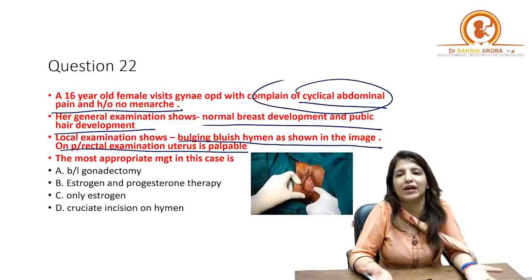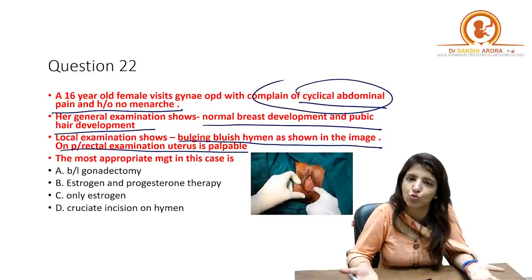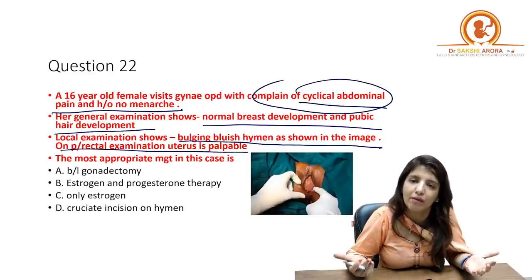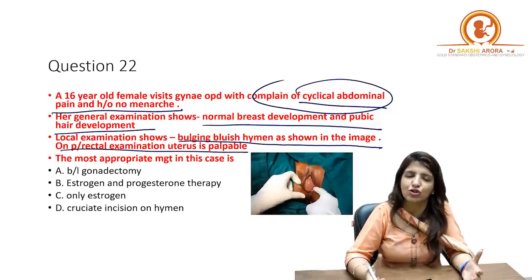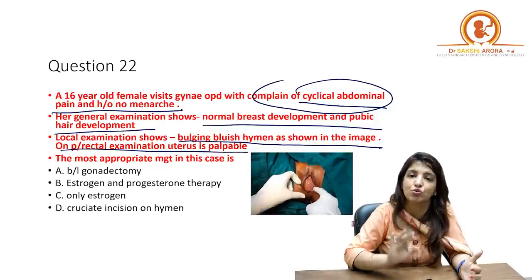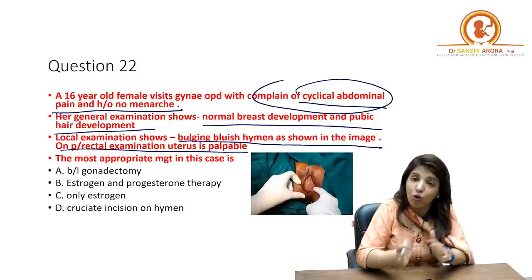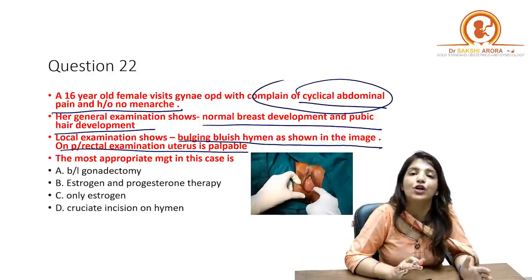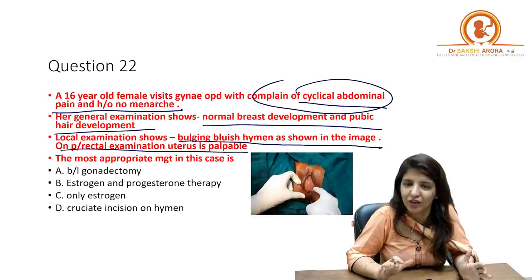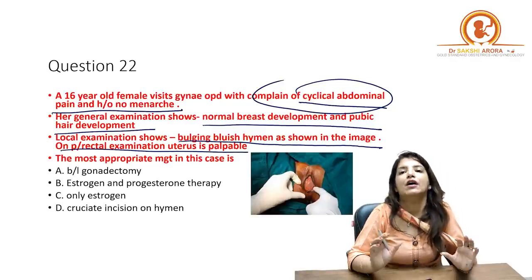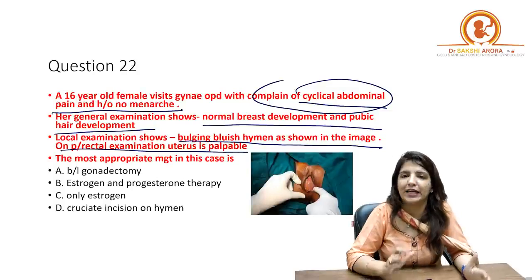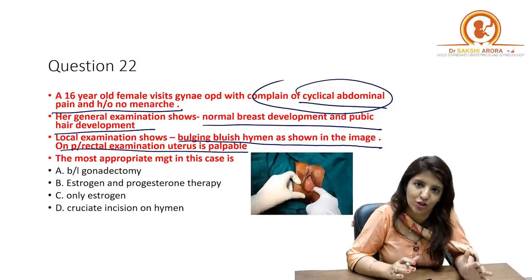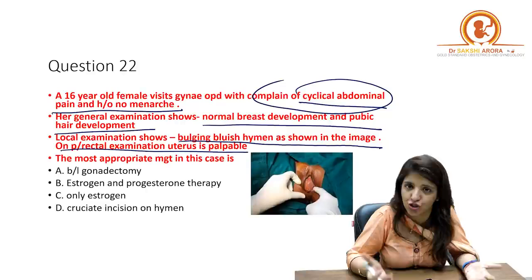Blood collecting in the vagina is hematocolpos, and in the uterus it is hematometra. Because of hematocolpos and hematometra, they can press against the urethra, so the patient may also present with urinary obstruction. Please remember that an imperforate hymen patient can present with urinary complications like urinary obstruction and urinary retention.